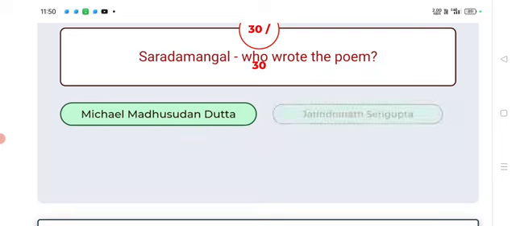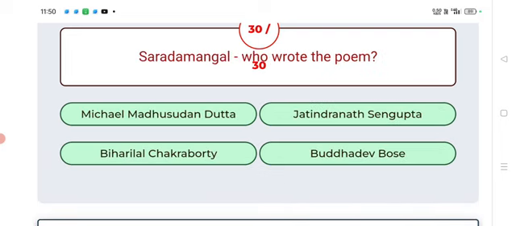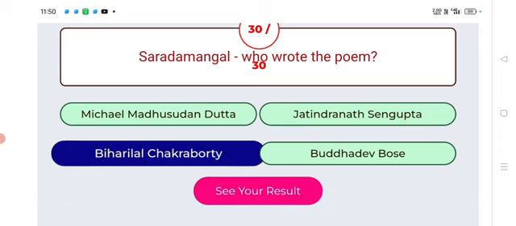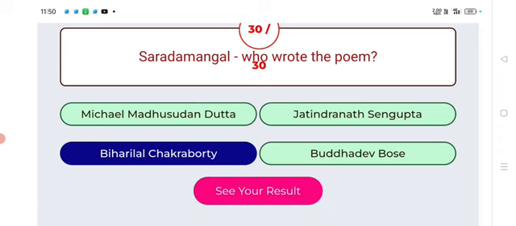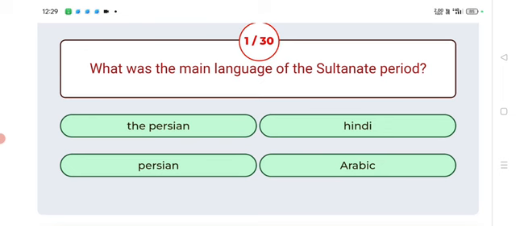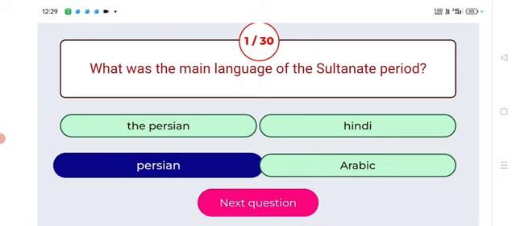Next. Sarada Mongol, who wrote the poem? Answer. Right answer is Biharilal Chakraborty. Biharilal Chakraborty wrote Sarada Mongol. What was the main language of the Sultana period? Answer: Persian. Persian was the main language of the Sultana period.